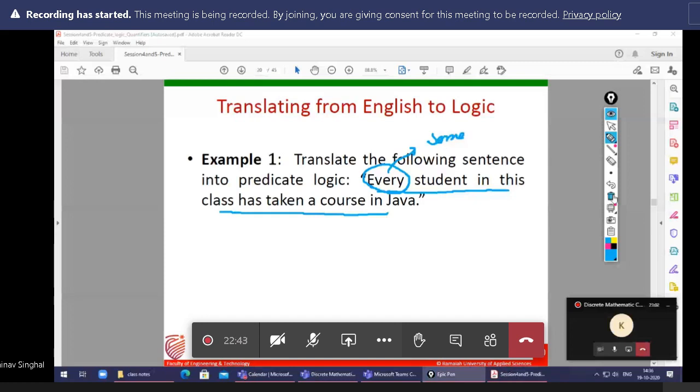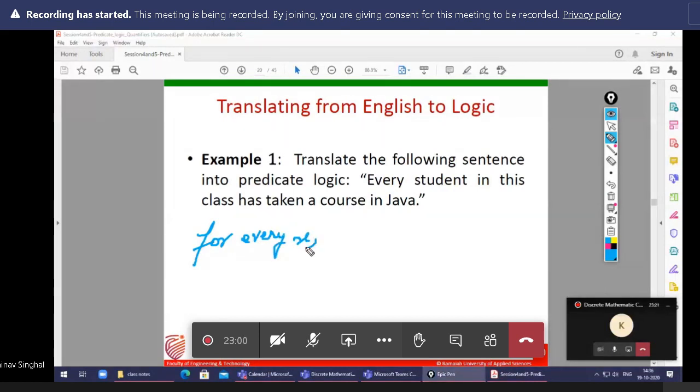First I need to rephrase it. You already know rephrasing. Every means you can take for every x, and x is a student.